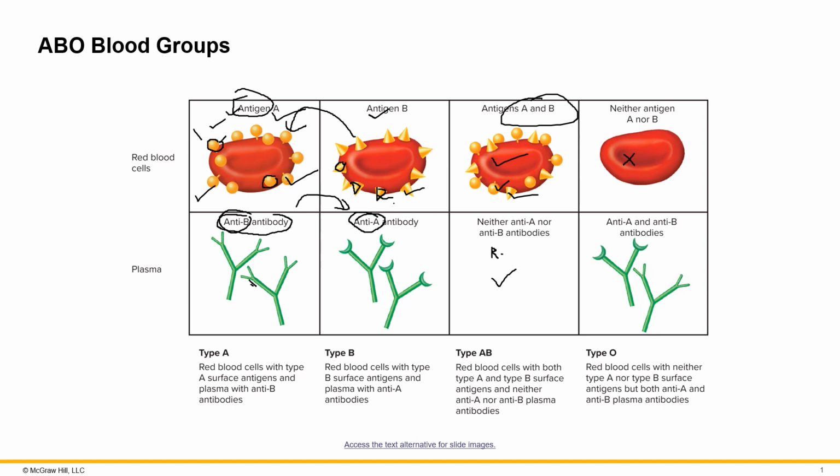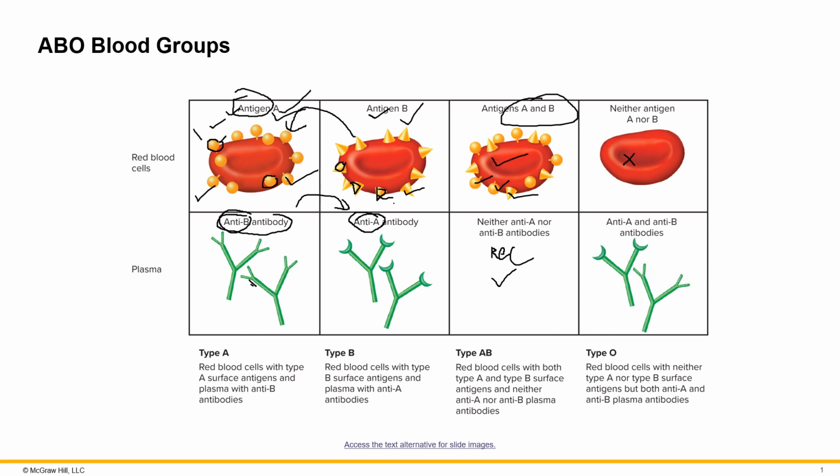They can get blood from blood type A, and the body will recognize it as their own because they already have antigen A. They can get blood type B, also accept it as their own because they do have B on their red blood cells as well. So that is the reason why people with blood type AB are considered to be universal recipients.